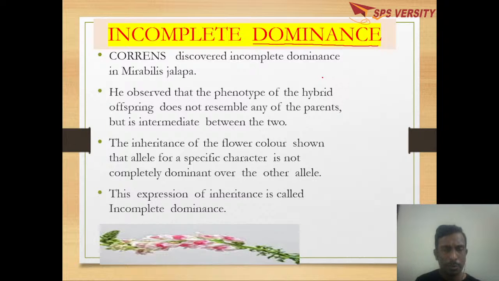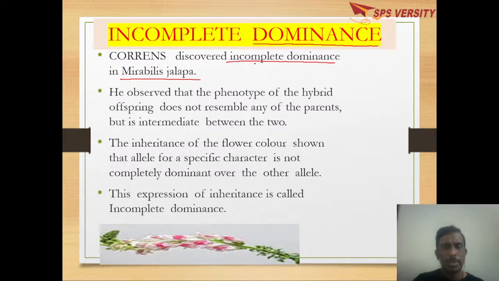Here there are a few deviations from the law of dominance. The best example is a plant called Mirabilis jalapa, in which a deviation called incomplete dominance is observed. What is this incomplete dominance?